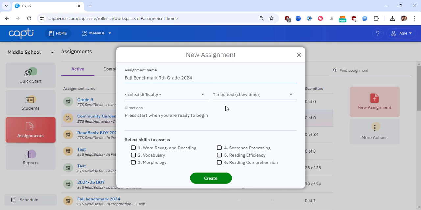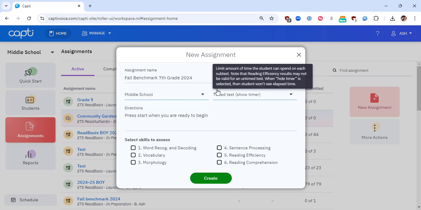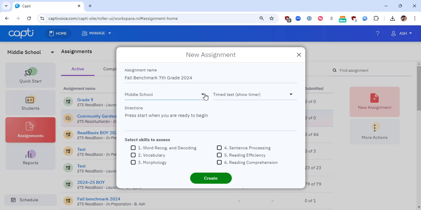The next option is to select the difficulty level. The three options are elementary school, middle school, and high school. It is recommended to assign a difficulty level that will match your student's estimated reading level. If you are testing 9th or 10th grade students with a 6th grade reading level, middle school is the most appropriate selection. You can assign one test to multiple grade levels at the same time, but they will all share the same difficulty level. It is not recommended to use the personalized difficulty level with a large group of students unless they have all taken ReadBasix before, as the personalized setting requires previous data to work effectively.